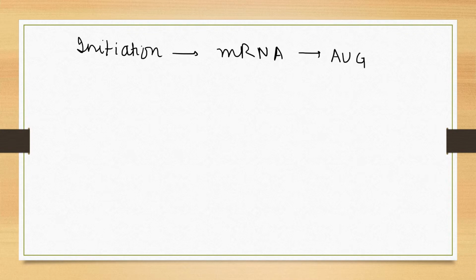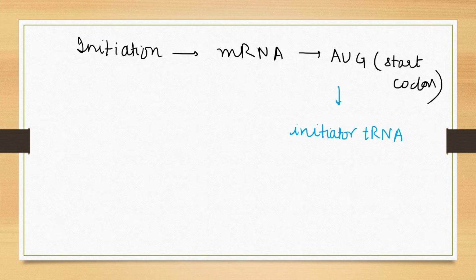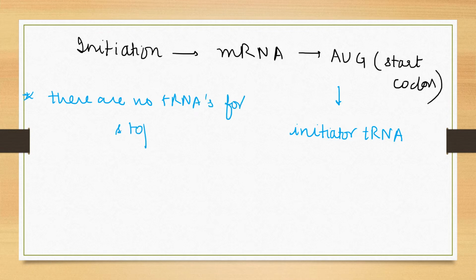We need to know that for the initiation process of translation, the mRNA first recognizes AUG, which all of us know is the start codon. Now AUG is further recognized by the initiator tRNA. We need to note a very important point, that there are no tRNAs for stop codons.